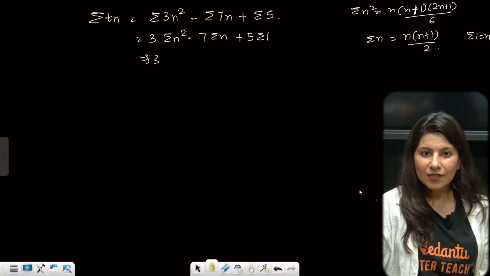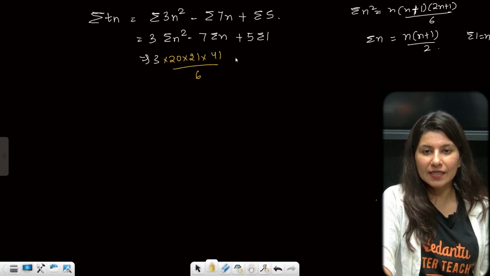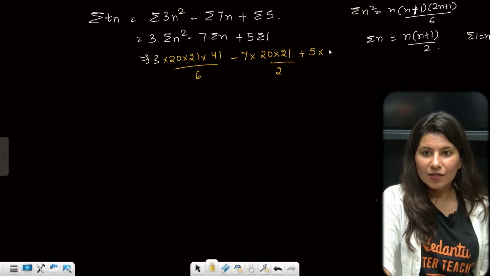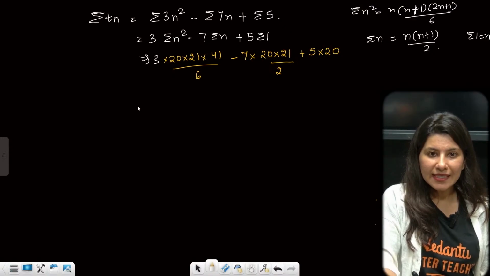So this is 3 times 20 into 21 into 41 upon 6, minus 7 times 20 into 21 by 2, plus 5 into 20. The very first thing I clearly see is that 20 is common.